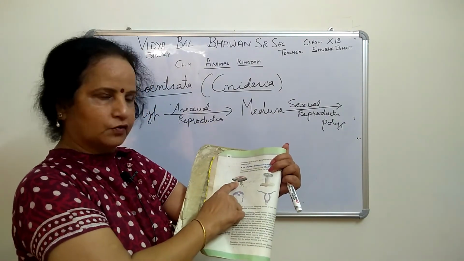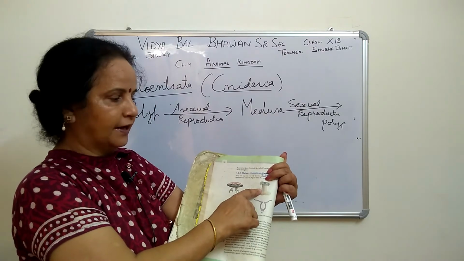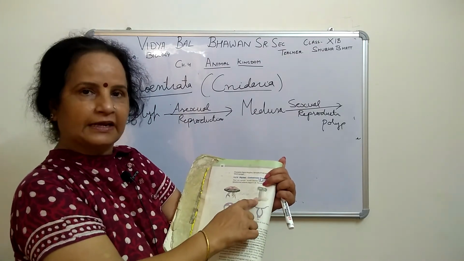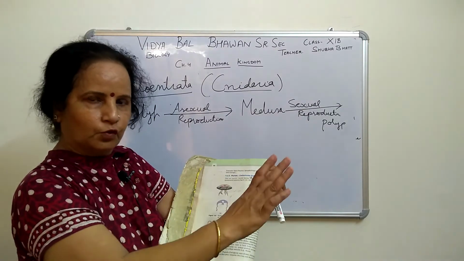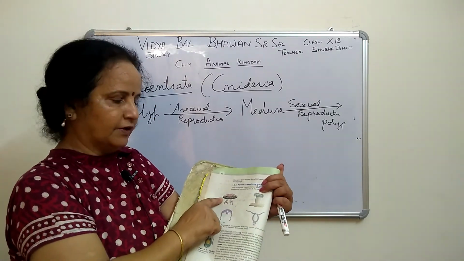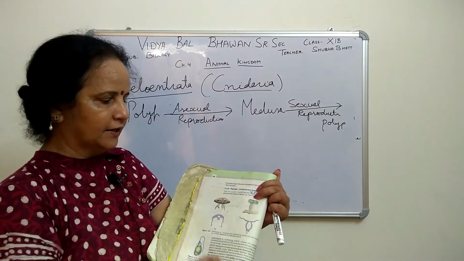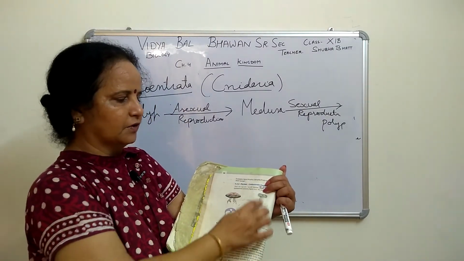This form is Medusa and this form is polyp, right? Polyp, I told you, is cylindrical, sessile, attached with the substratum, and will not move. That one is free living and can move from one place to another through the water current, right? This is a general figure, an outline they have drawn.